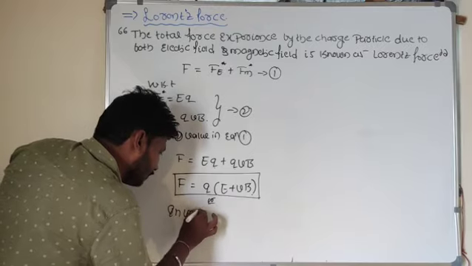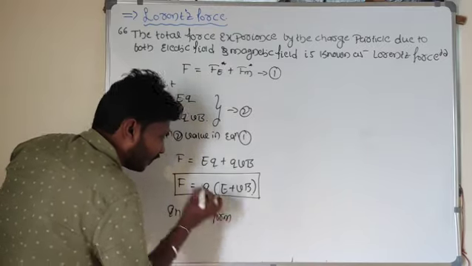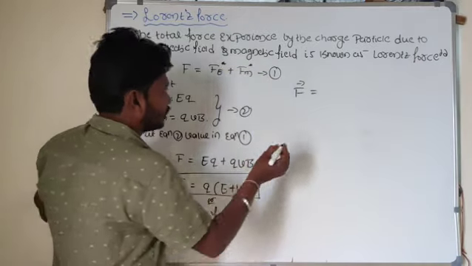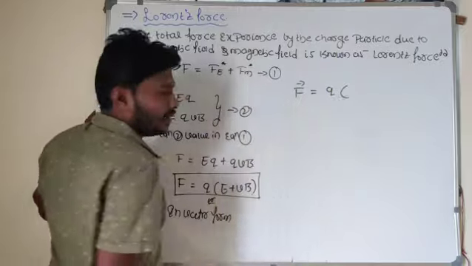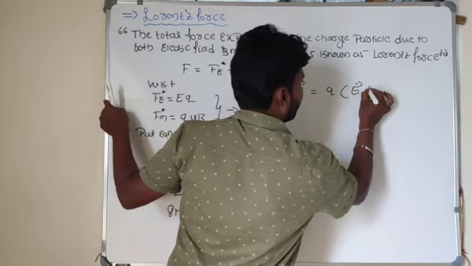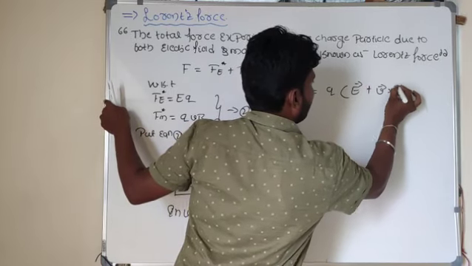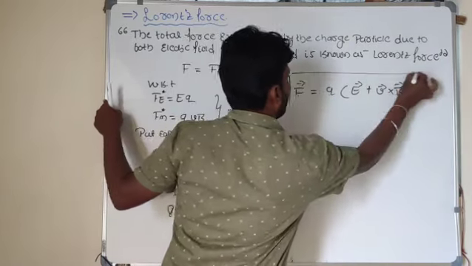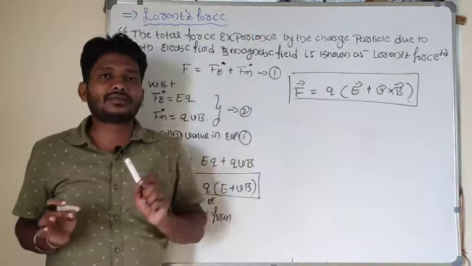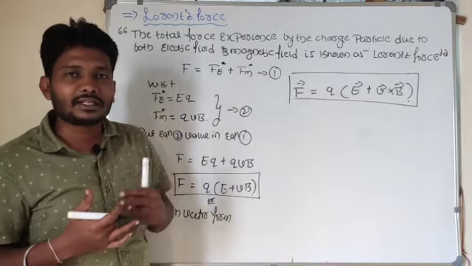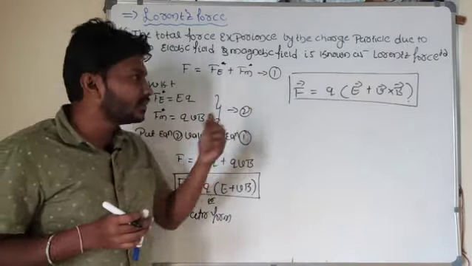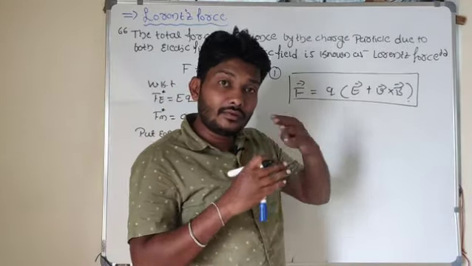In vector form, vector F is equal to Q, charge being a scalar physical quantity, into vector E plus V cross B. So this is the vector form of the Lorentz force. Did you get my point? What is the Lorentz force? The total force experienced by the charge particle due to the presence of the electric field and magnetic field, and this is the equation for it. Now here the confusion will start.